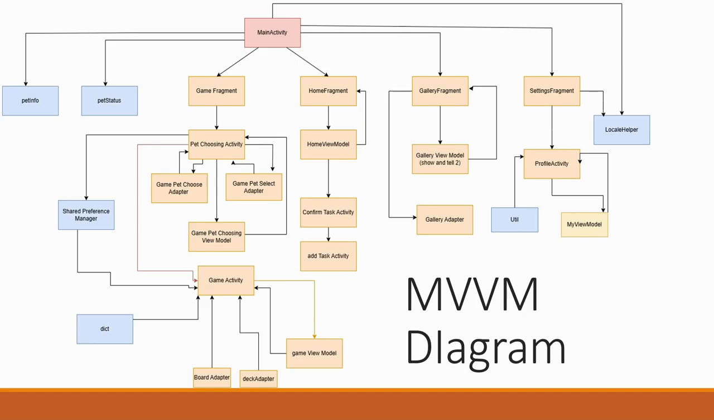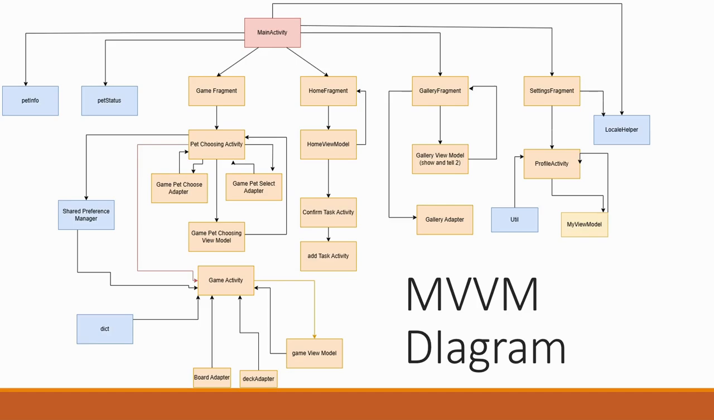So for this settings fragment, I implemented the user profile in profile activity, and this uses a util for bitmap and a view model for the profile picture, while the rest consists of just edit text for the user input, and all the changes will be saved through a shared preference.